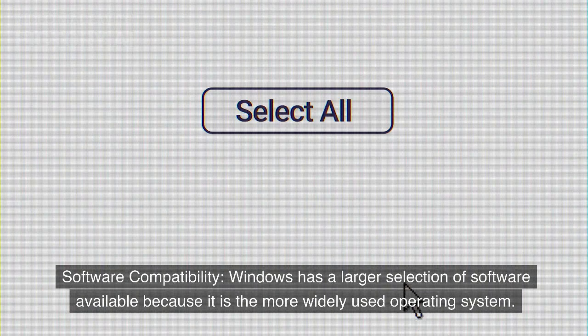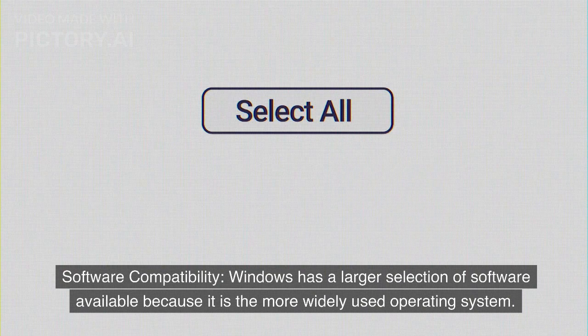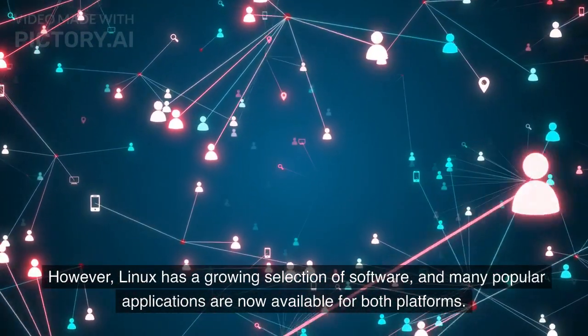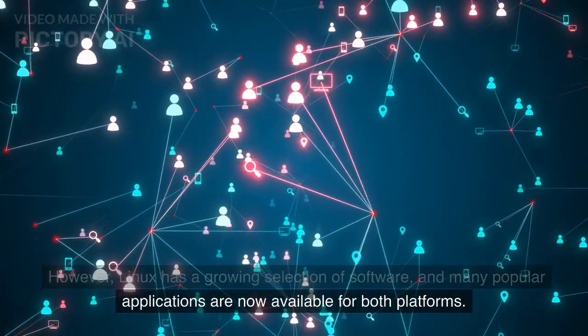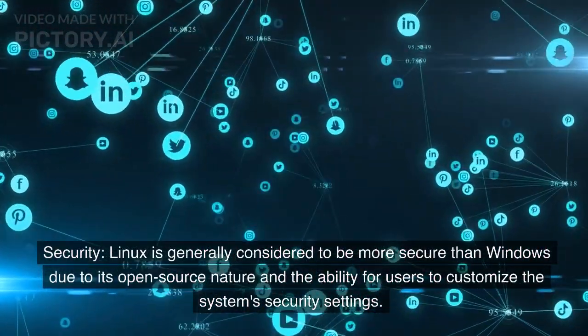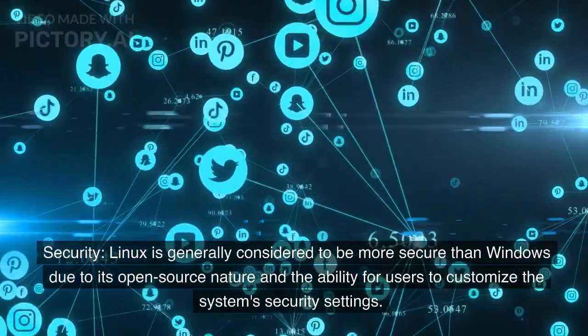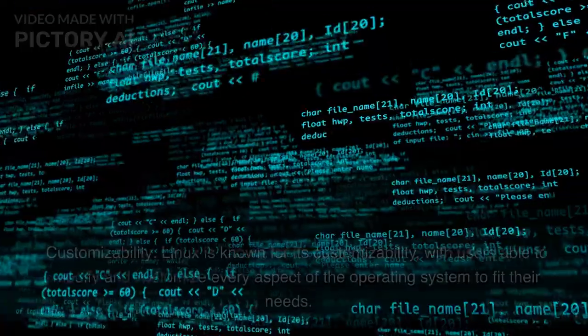Software compatibility. Windows has a larger selection of software available because it is the more widely used operating system. However, Linux has a growing selection of software, and many popular applications are now available for both platforms. Security. Linux is generally considered to be more secure than Windows due to its open-source nature and the ability for users to customize the system's security settings.